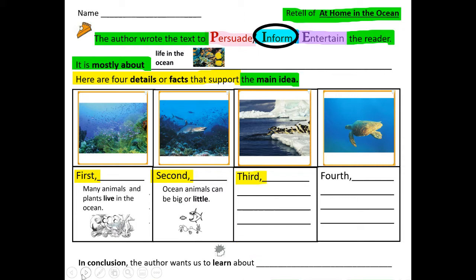Third, where do penguins live? Third, penguins live in cold water and flap their wings to swim. They don't fly in the air, but they can definitely swim, which looks like they are flying in the ocean or in the water. So, fourth, what is this turtle doing?